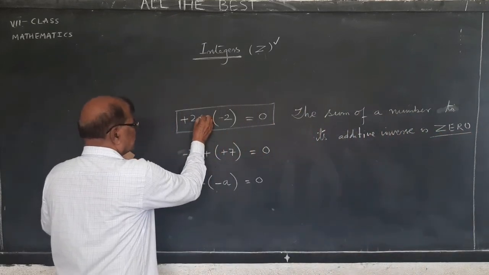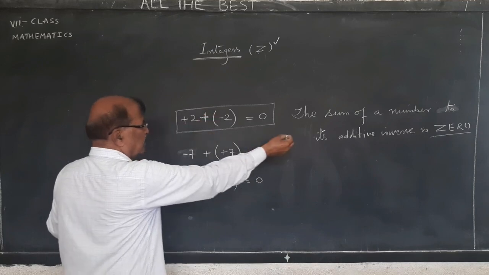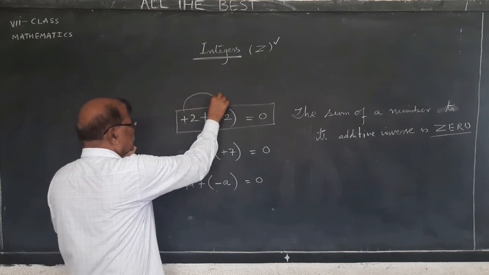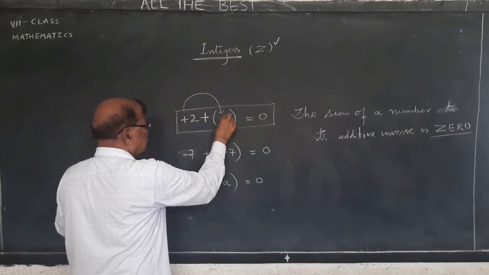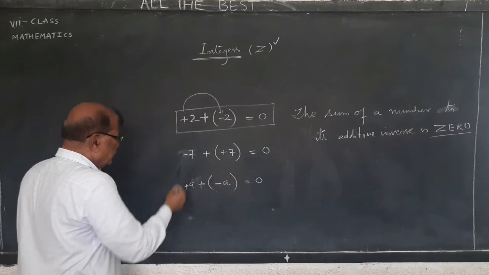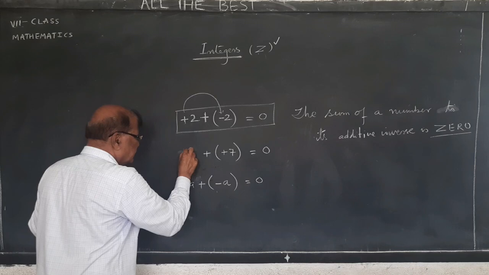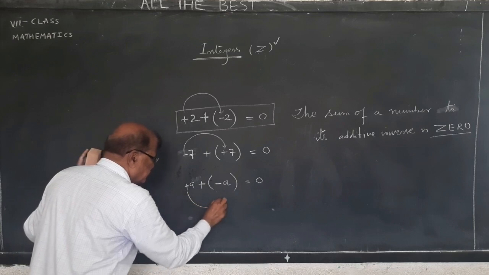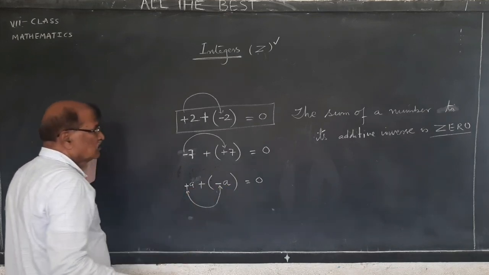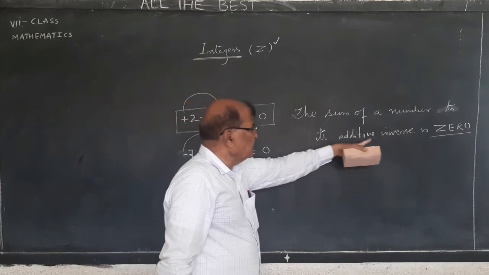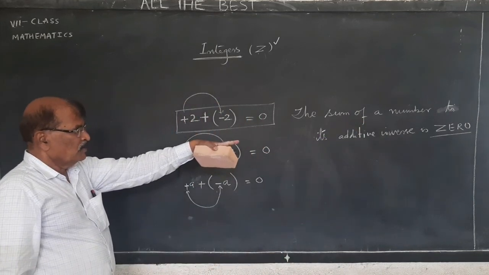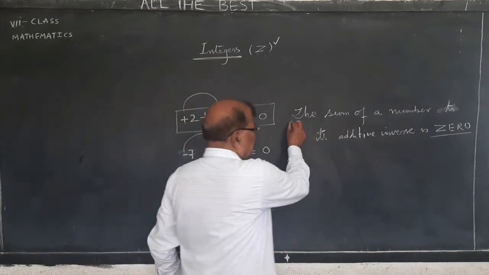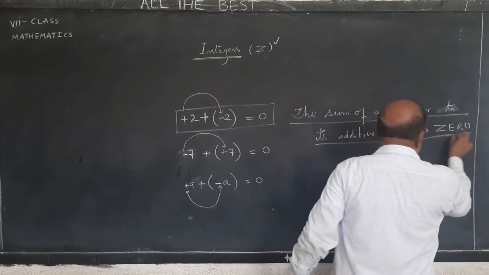A number means, say, plus 2. Its additive inverse is minus 2. So the additive inverse of minus 7 is plus 7. The additive inverse of plus 8 is minus 8. The sum of a number to its additive inverse is always 0. So this is an important relation which you have to remember always.